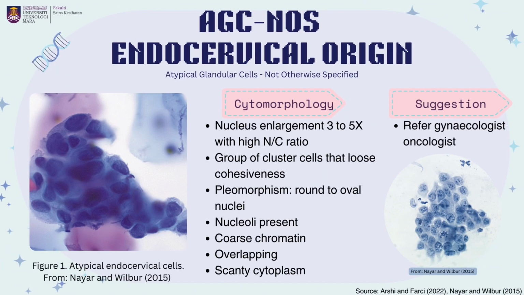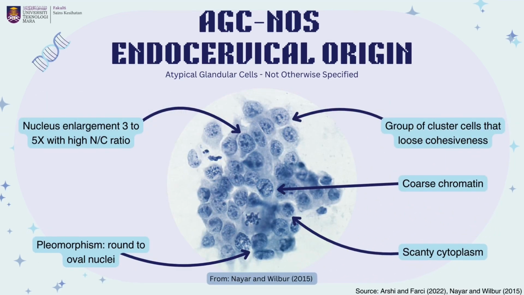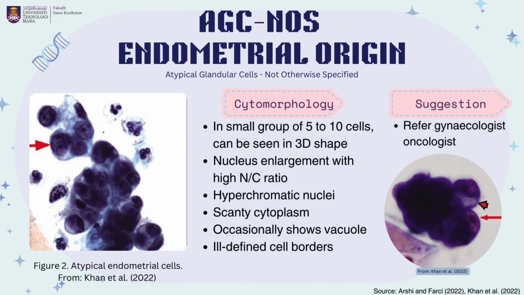Next is cytomorphology of subcategories in AGC. The cytomorphology for AGC-NOS of endocervical origin: the cells are in groups or clusters that are loose in cohesiveness, with nucleus enlargement 3 to 5 times and high NC ratio. The cells show pleomorphism, with round to oval nuclei. Other than that, nucleoli are present, with coarse chromatin, overlapping and scanty cytoplasm. Next, cytomorphology for AGC-NOS of endometrial origin: the cells are in small groups of 5 to 10 cells and can be seen in 3D shape. There are nucleus enlargements with high NC ratio and hyperchromatic nuclei. Scanty cytoplasm, vacuolated cytoplasm can be seen, and ill-defined cell borders.